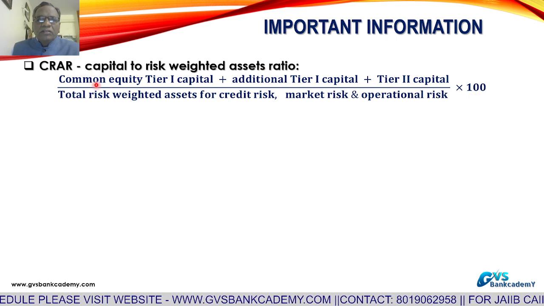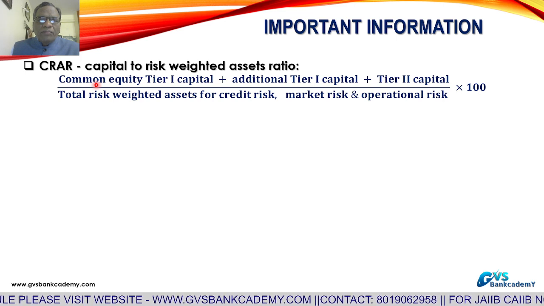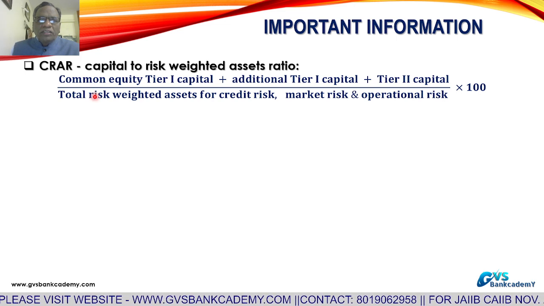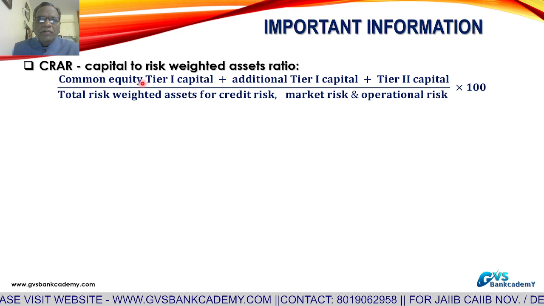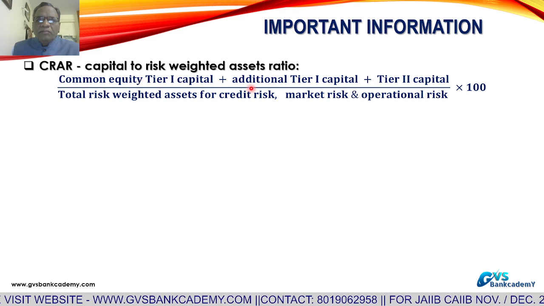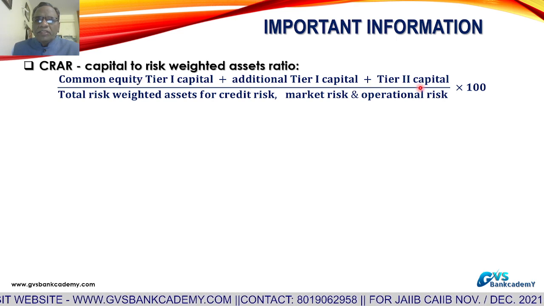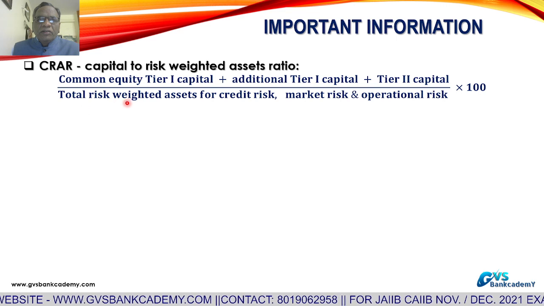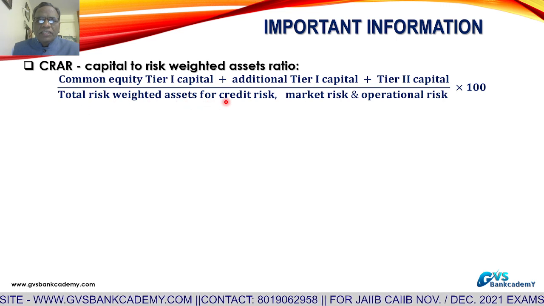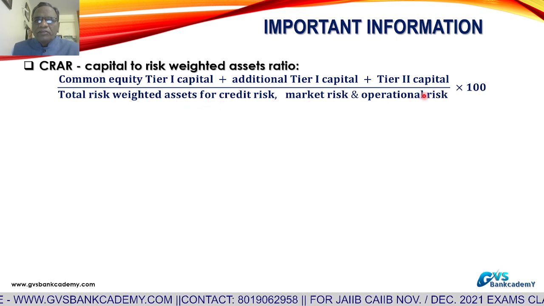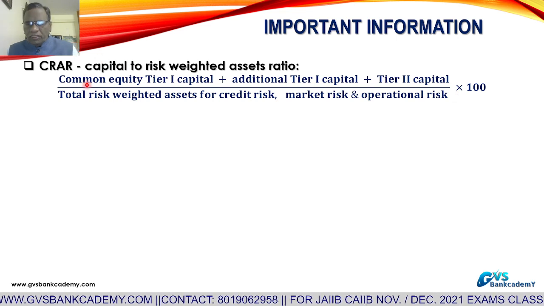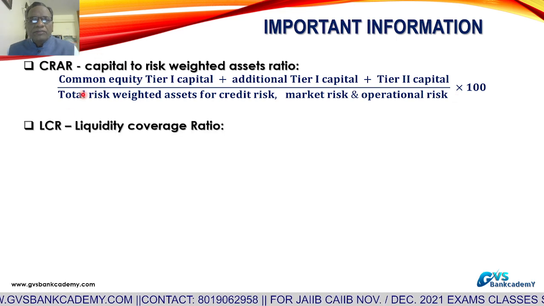So one is total capital, that is regulatory capital, by total risk weighted assets, or common equity tier 1 capital plus additional tier 1 capital plus tier 2 capital divided by total risk weighted assets for credit risk, market risk and operation risk into 100. You will get CRAR, capital to risk weighted assets ratio.